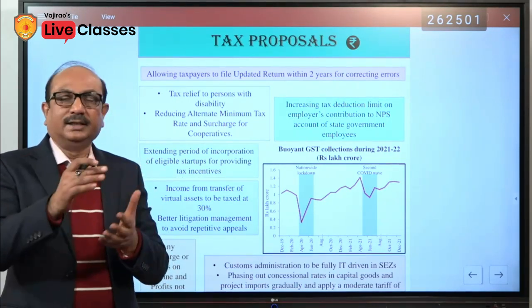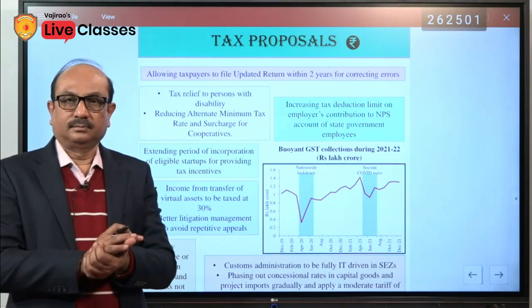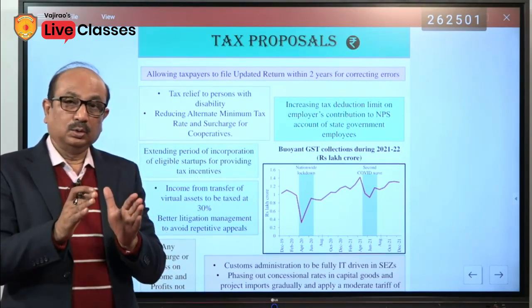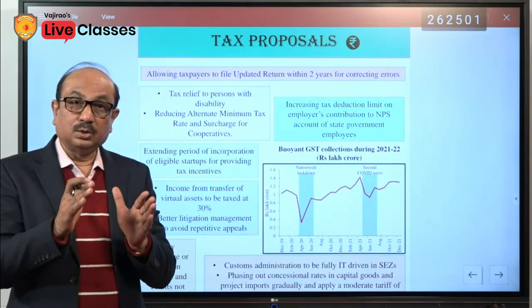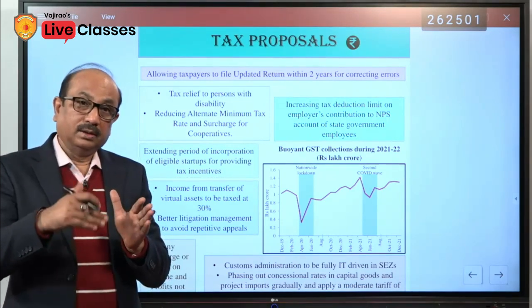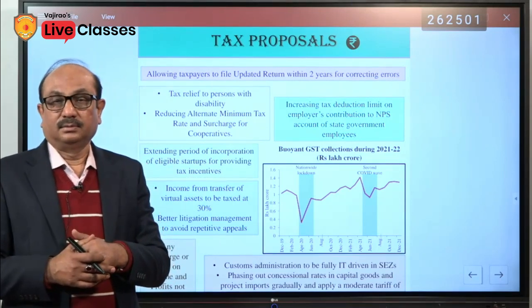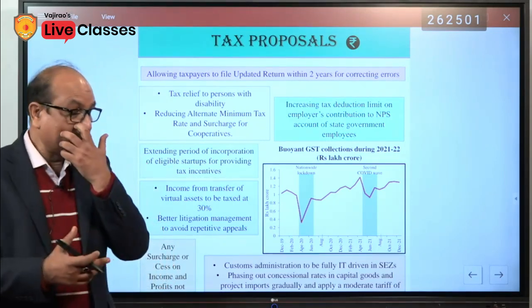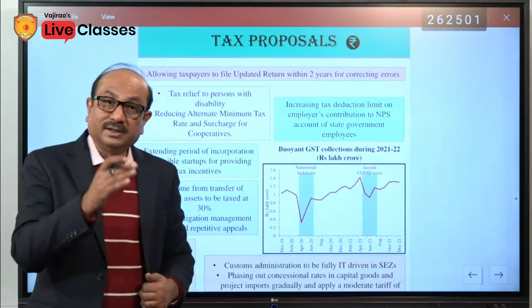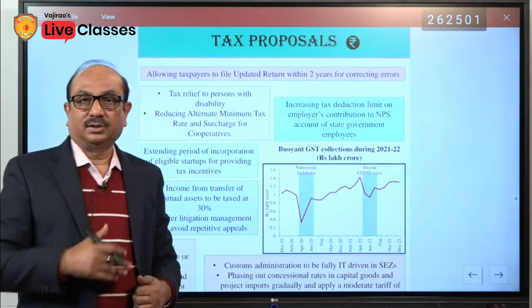Once you filed the ITR, there was no chance to make any amendment, any kind of correction. It was allowed only for the next March.